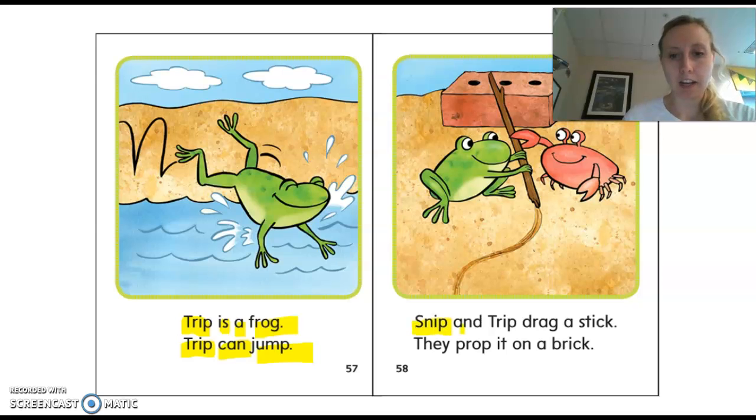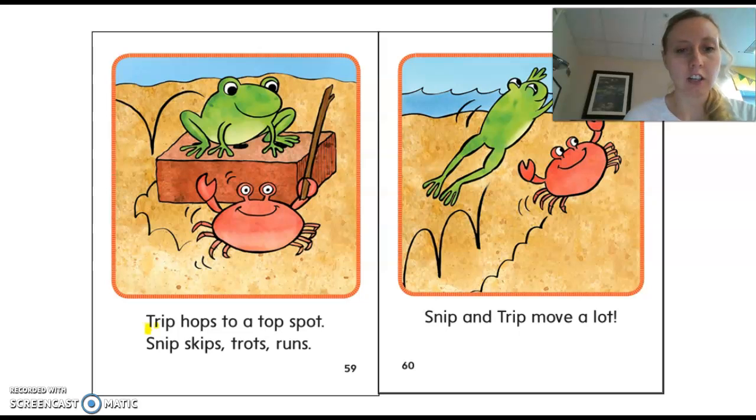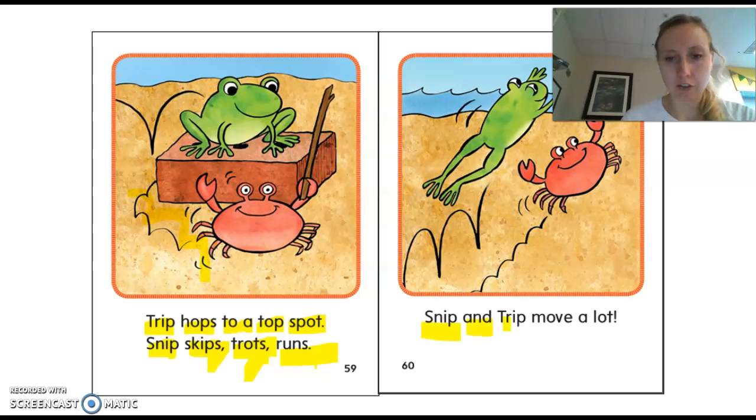Together, Snip and Trip drag a stick. They prop it on a brick. So they're leaning it on a brick. Okay? Together, Trip hops to a top spot. Snip skips, trots, runs. So here's Snip. He's moving around and we have a list, comma, comma. So Snip skips, trots, runs. Okay, here we go. Last part. Snip and Trip move a lot.